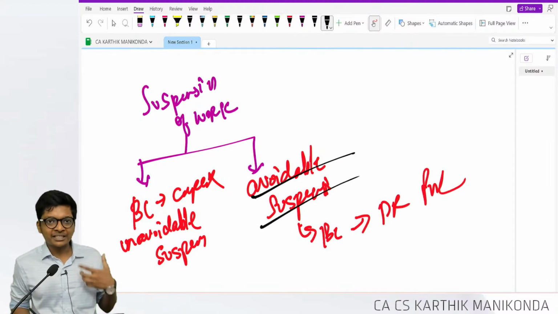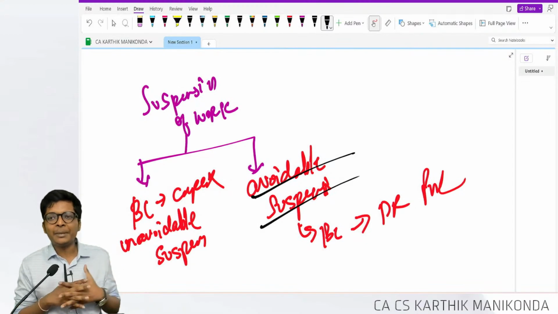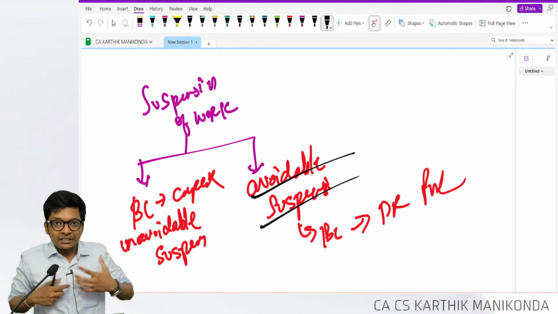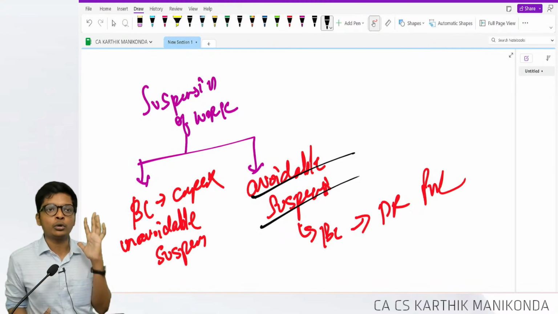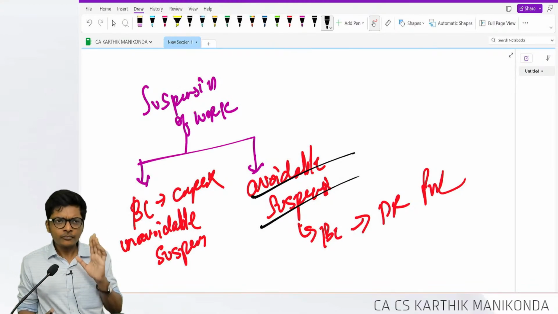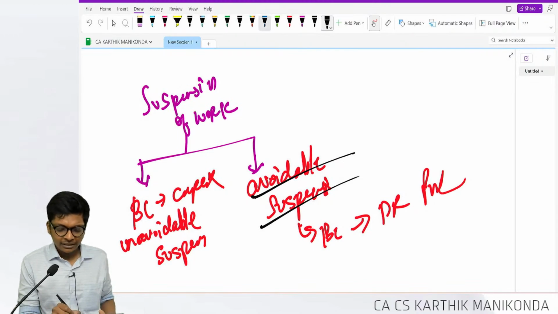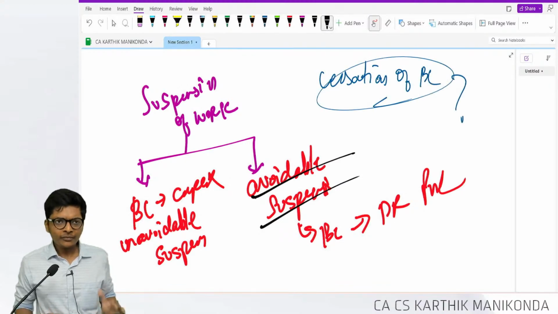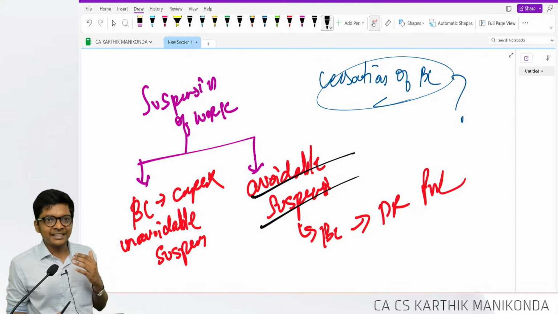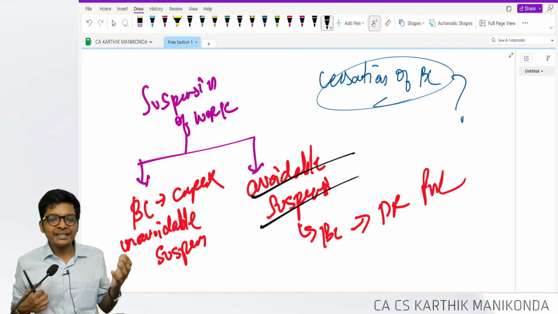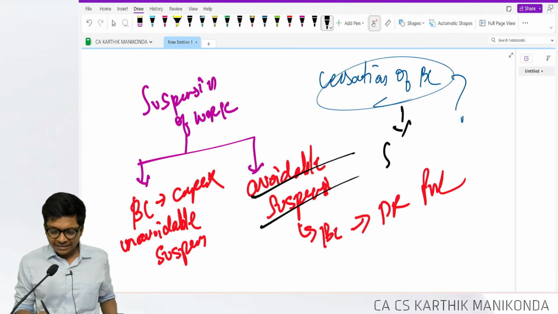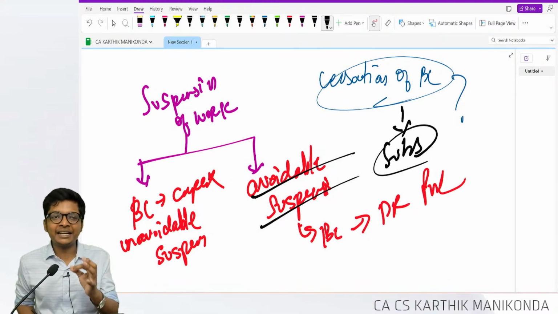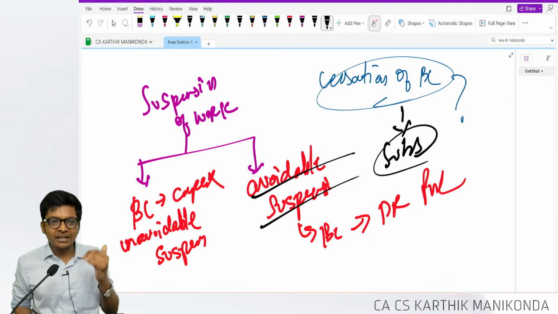What is avoidable suspension? Trade union strike, internal management issue, some issue where it's in my control. I can resume the work if I want to resume. That is avoidable suspension. This again is an important concept, never tested. Next is cessation of borrowing cost. When should I stop? House is ready. After the house is ready, somebody is telling, sir, I'm going to spend another 3 months to do interiors, small change. I need to buy a dining table, that is pending. Once the asset is substantially ready for intended use or sale, I will stop the capitalization.